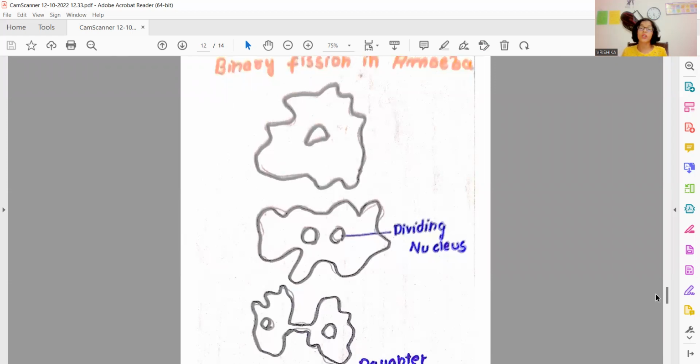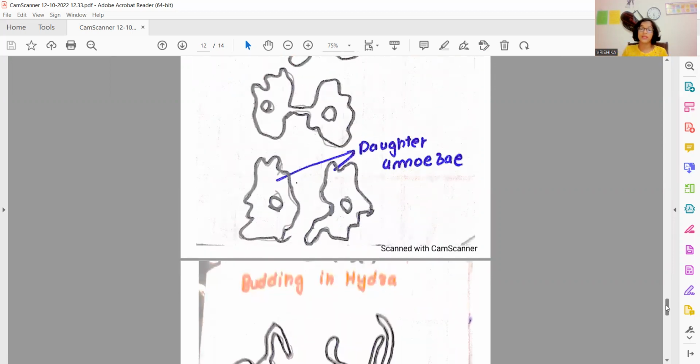Binary fission occurs by the dividing of the amoeba's body. First, the nucleus divides. Next, the two nuclei separate and thus two daughter amoebae are formed. This type of reproduction in which the amoeba continuously divides itself is called binary fission in amoeba.